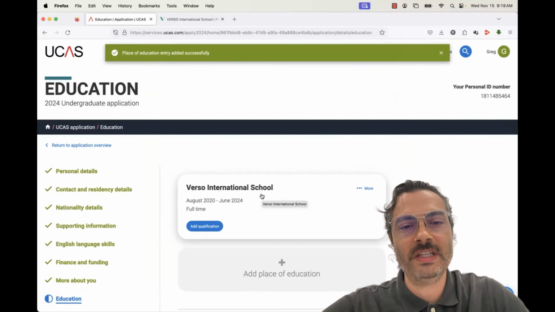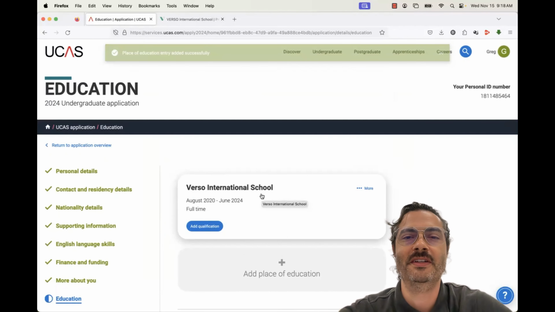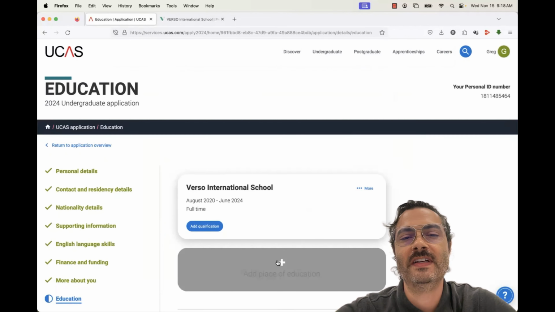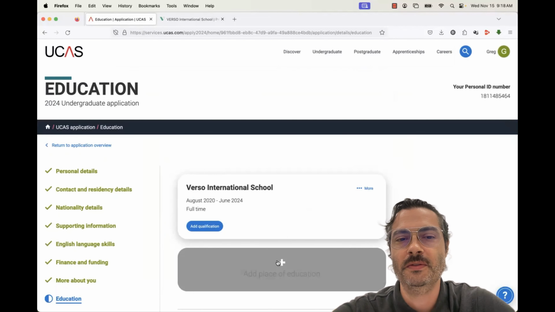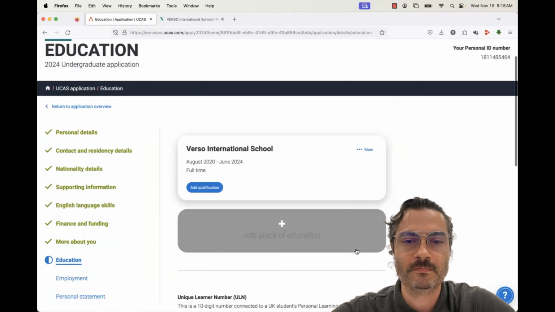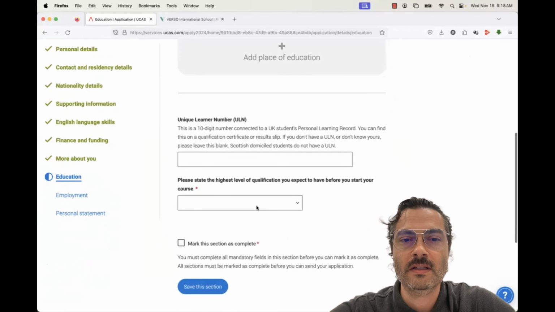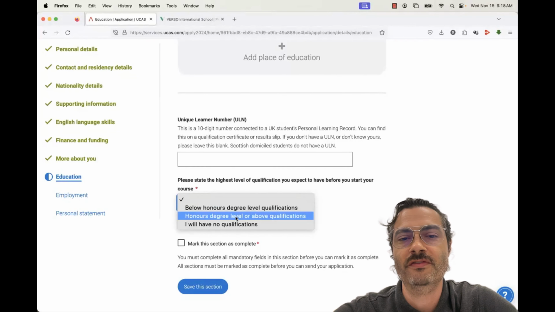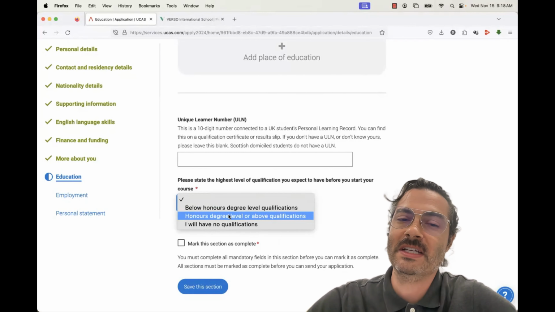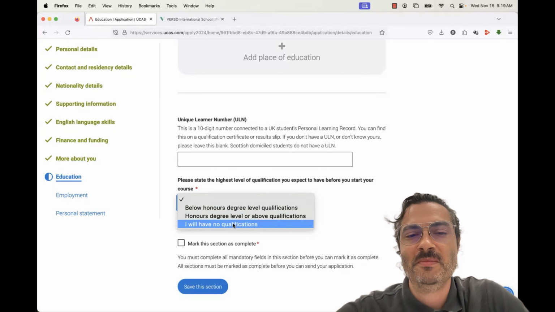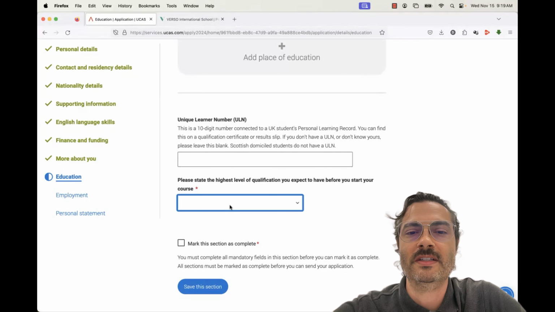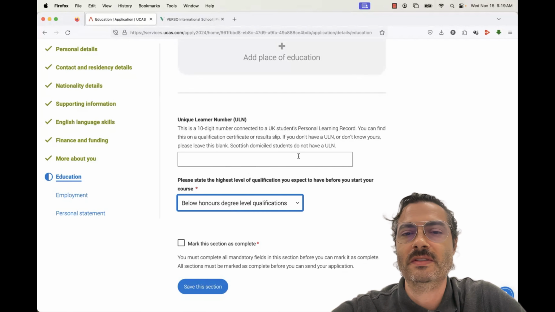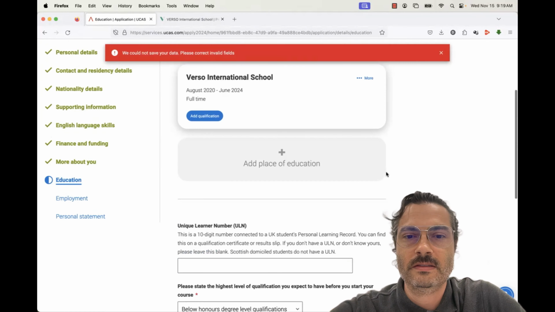If you were only here for the last 2 years, or you're a new student this year, you would just find your other school listed and do exactly what you did up here. This is going to be below honors. This means high school, essentially, and these are more university qualifications, or if you don't have any qualifications, that's not us, but you would choose that. So we'll choose below honors for our highest level. And we don't have one of these because we don't study in the UK currently.